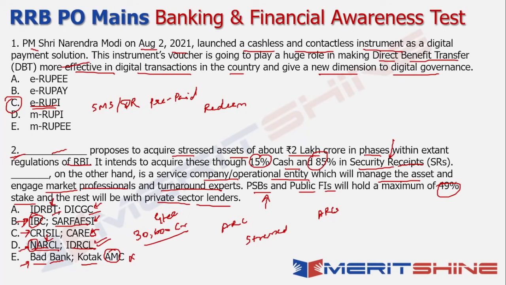So that's the context. Now the other important thing is that you may ask why it is required for the government to bring in a guarantee of 30,600 crores. See, the point is, if people want to take NARCL seriously, and if there is going to be some value attached to the security receipts being provided by NARCL, then there has to be some kind of a guarantee given by the government that this will happen. Even if a default happens at a later stage, it is still guaranteed by the government that this money will be returned eventually. That's the whole context. So the security receipts will be backed by a government guarantee, which will be valid for a period of 5 years.